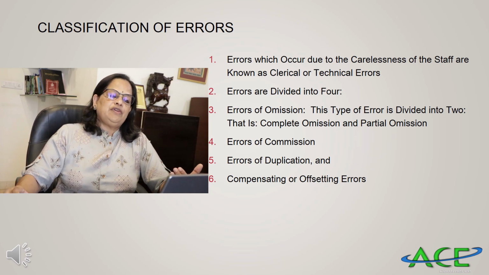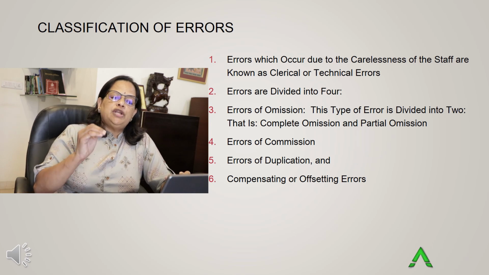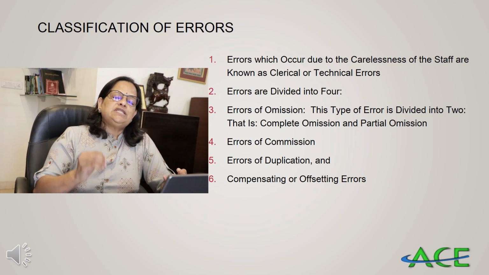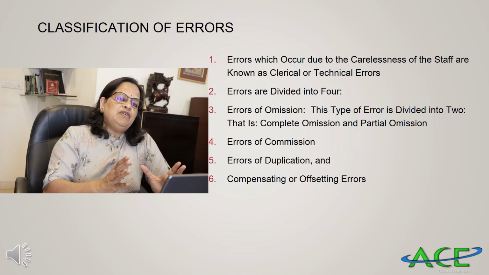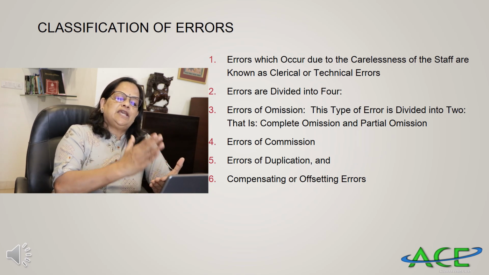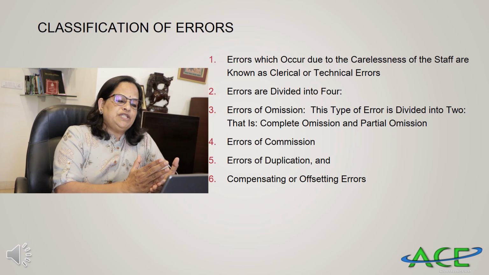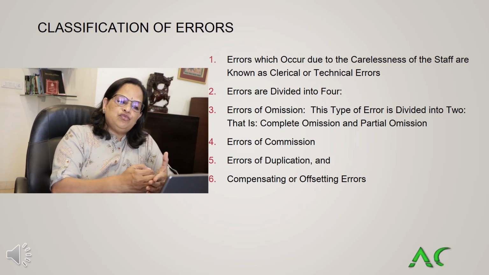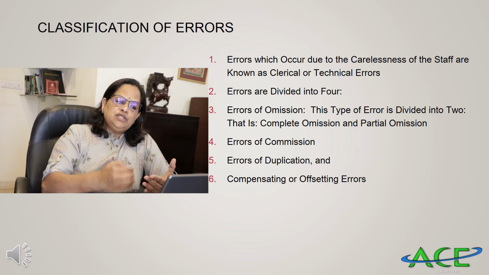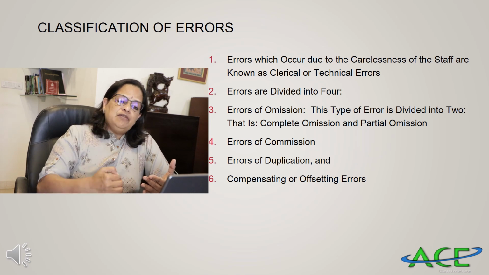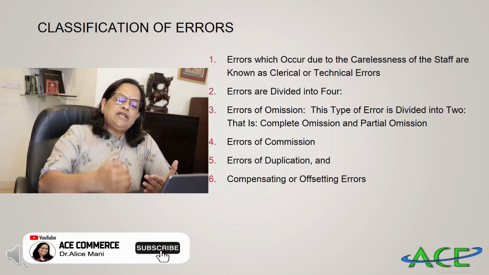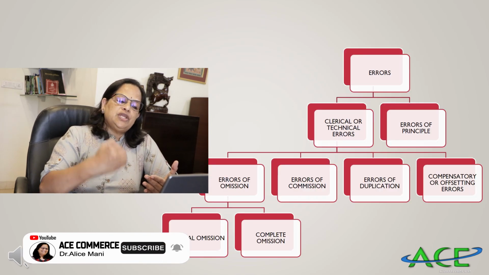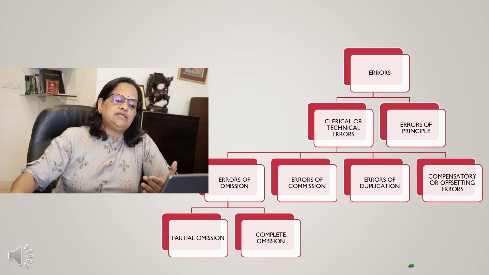Now classification of errors. Errors which occur due to carelessness of the staff are known as clerical or technical errors. The types of errors mainly we are dividing into two. One is clerical error, second one is errors of principle. Clerical errors we are dividing into four. One is errors of omission, that is again divided into two, partial omission and complete omission. Then second one is errors of commission, errors of duplication and compensating or offsetting errors.